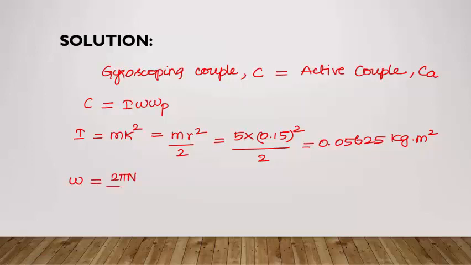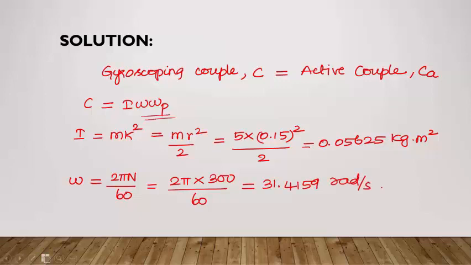The angular velocity of the rotating disc can be calculated using the formula 2 pi N by 60, where N is the rotating speed of the disc, that is given as 300 rpm in the problem. So omega value will be obtained as 31.4159 radian per second.